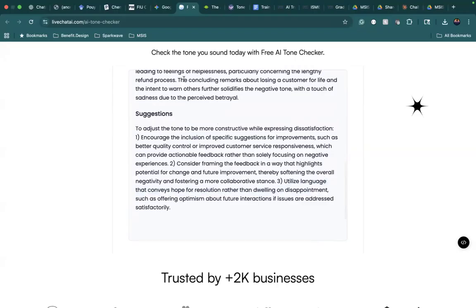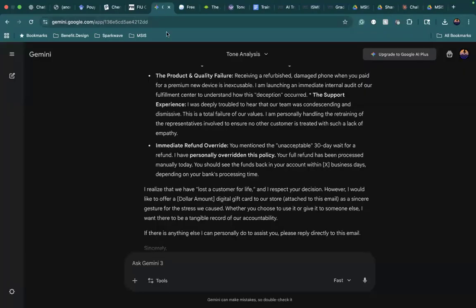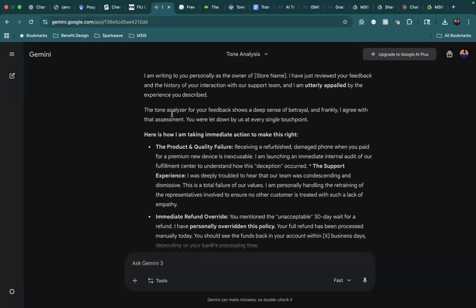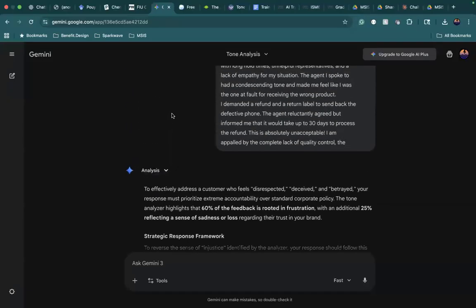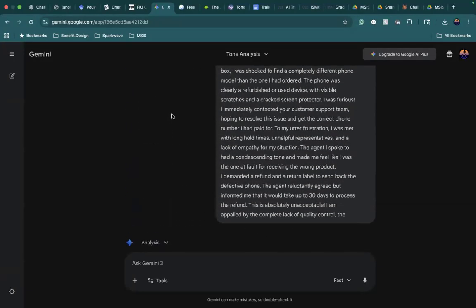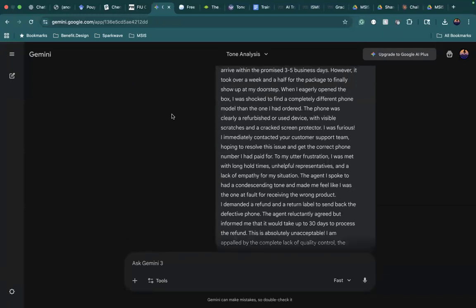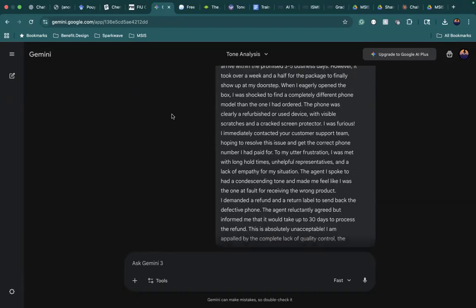But then I took it a step further and I pasted everything into Gemini. So I put the original prompt from the customer into Gemini. And then I also pasted in the feedback that I received, like the tone analysis, both the image and the output from Goblin.Tools. And then I asked Gemini how I should respond back as the business.